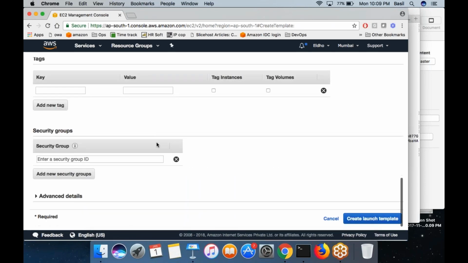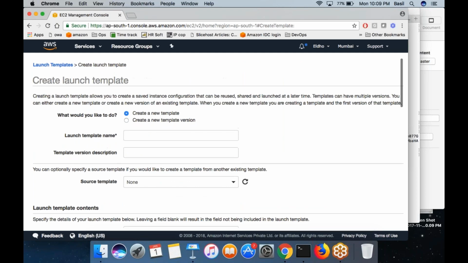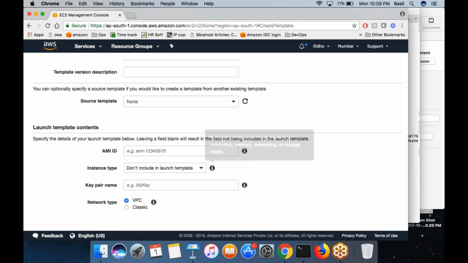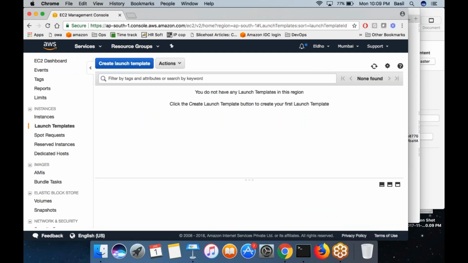It's nothing actually. Whenever you want to create a machine, you can actually choose a template. You can create a template by specifying a T2 micro machine, which uses this AMI. Then you can mention a T2 small machine that uses another AMI. Like that, you can create a template, and from that template, you can launch an EC2 machine. It's just something like a template, so that you don't have to choose the options one by one each time you create a new machine. You can put them all together in a template and use that template to create a new machine. That's what a launch template is.